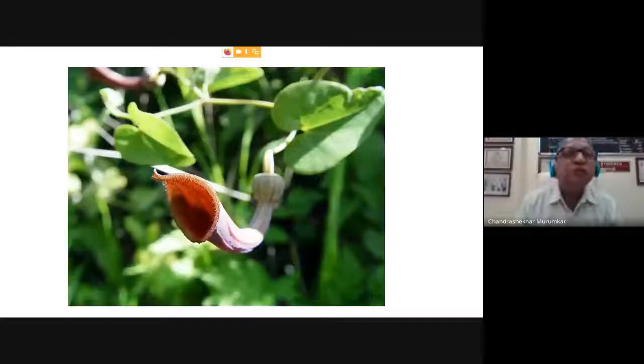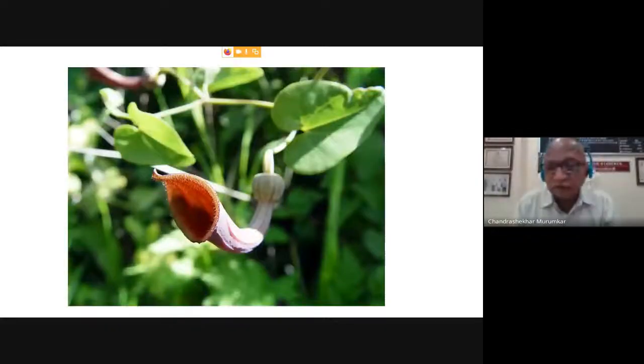Now this is another species, Aristolochia grandiflora, present in our campus garden. Now this is Aristolochia utilis. It is not a plant which is present in Maharashtra, India. Now this member is from Mexico.